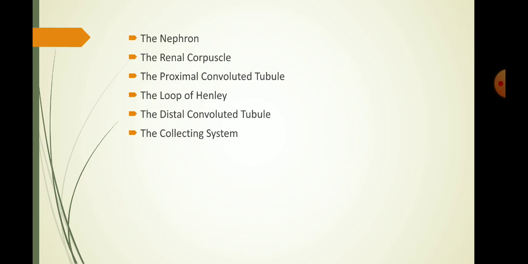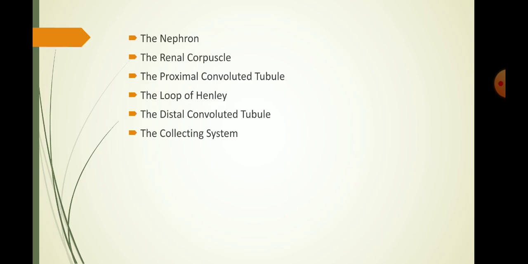This part then connects with an elongated tubular structure, which is the collecting duct. The distal convoluted tubule, the last segment of the nephron, opens into the collecting system. The collecting system consists of collecting ducts. Each duct receives tubular fluid from many nephrons and collects and delivers it to the minor calyx.